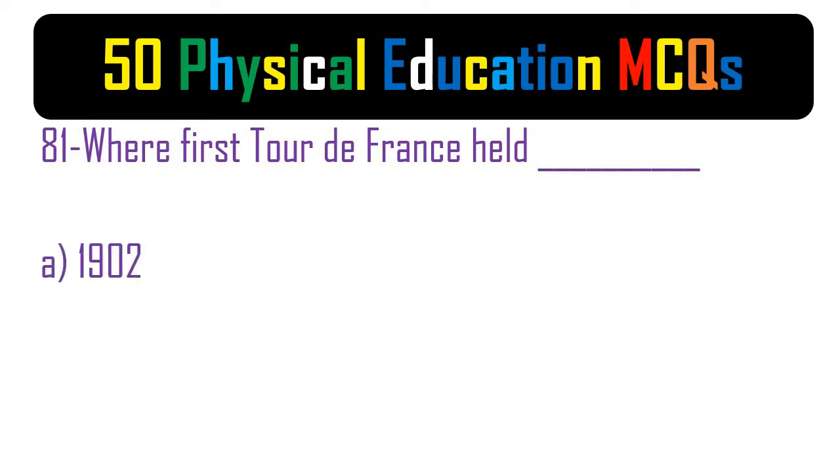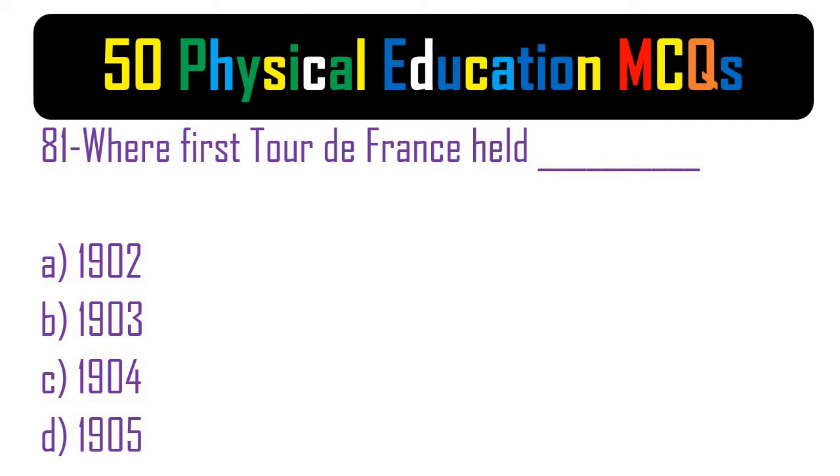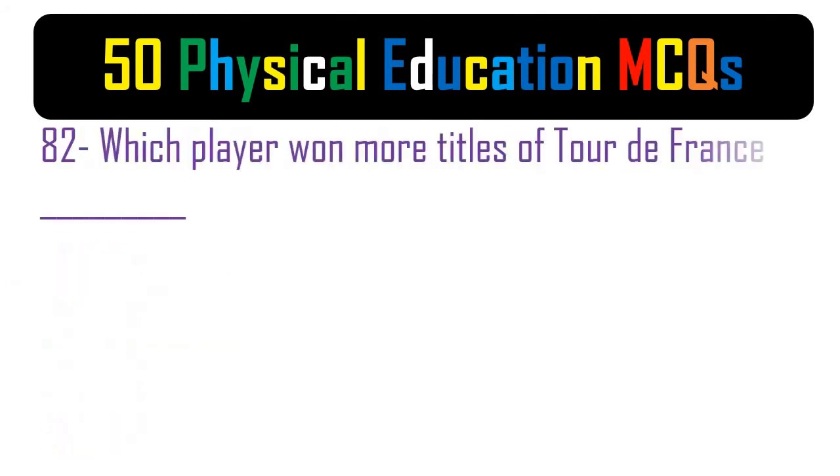81. When was the first Tour de France held? A. 1902. B. 1903. C. 1904. D. 1905. The correct answer is B. 1903.